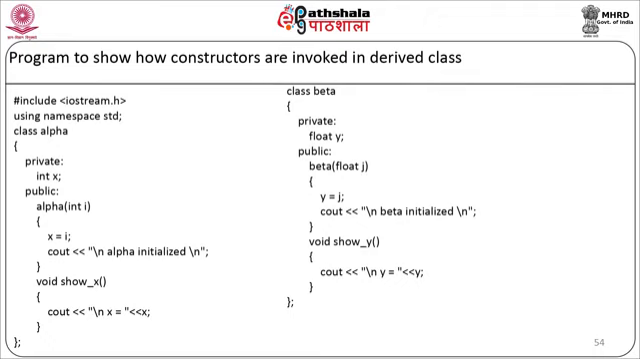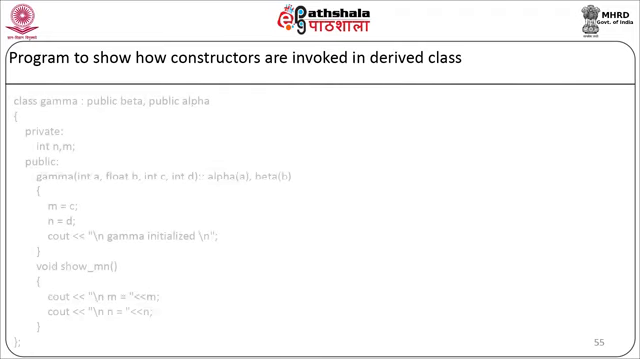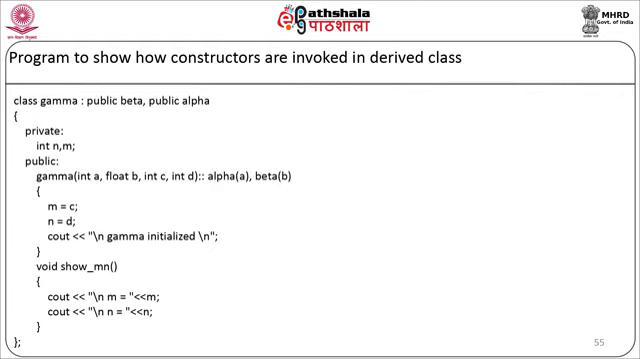We will have one more member function, void showY. Here we will display the value of y on the screen. Our class will end here. Now we will have a class gamma which will inherit class beta and class alpha. So we will have class gamma : public beta, public alpha.